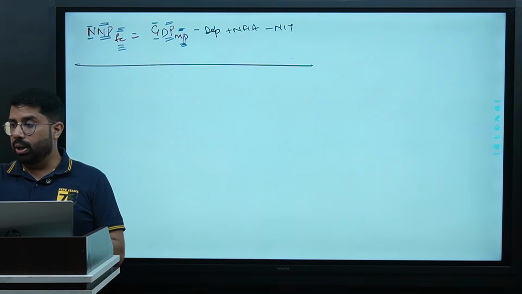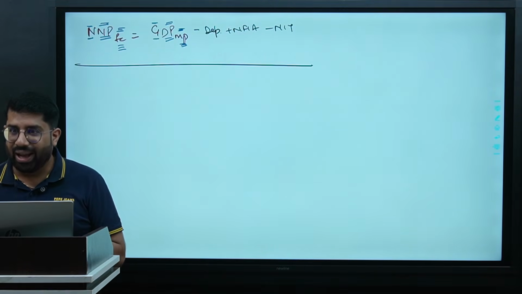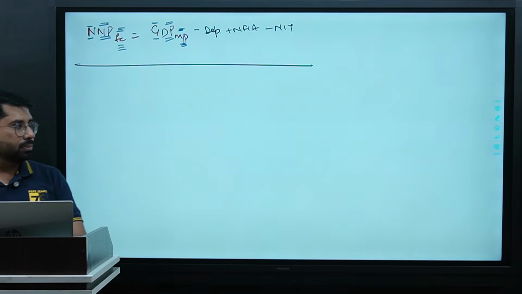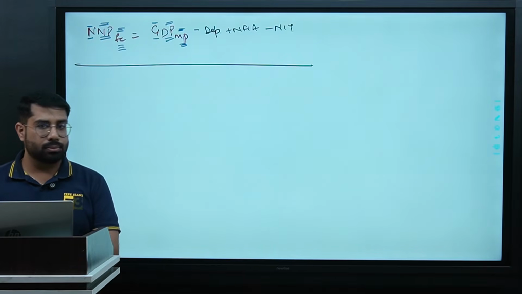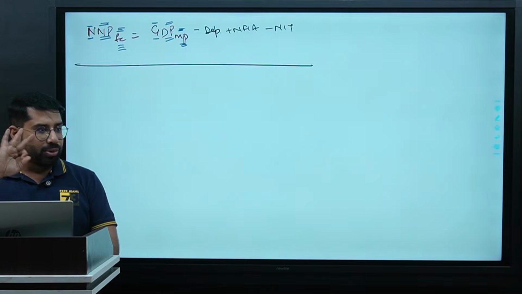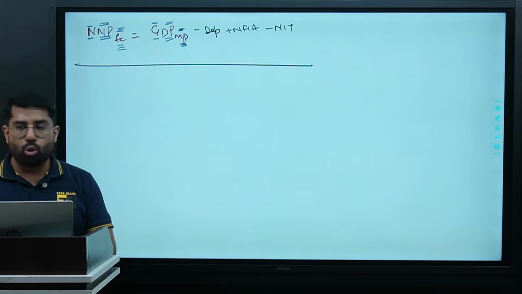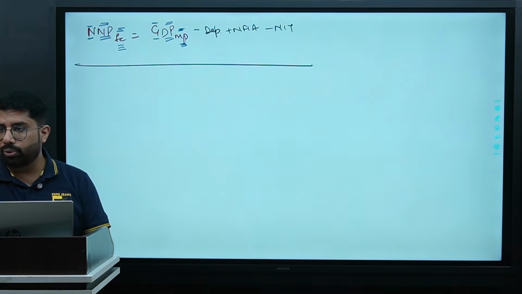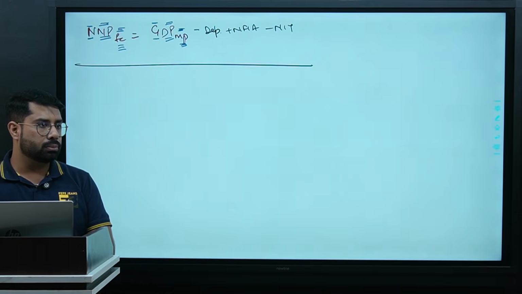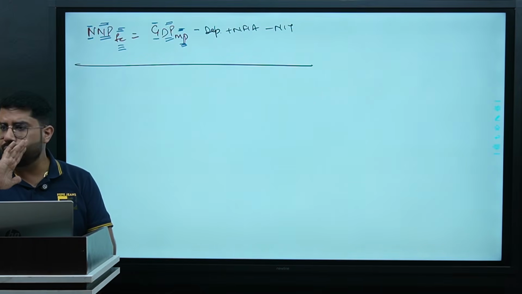Here you get the formula to calculate NNP FC from GDP MP. Do we understand this part? Right? If you understand these three adjustments now, you are through with the basic formulation of the formulas of national income. Very simple. Very, very simple.